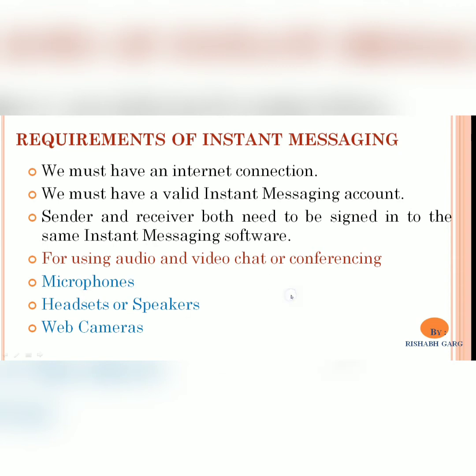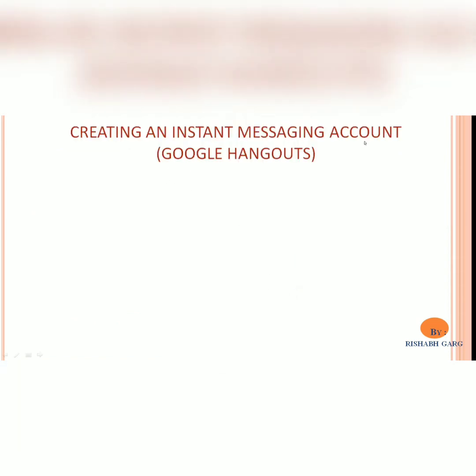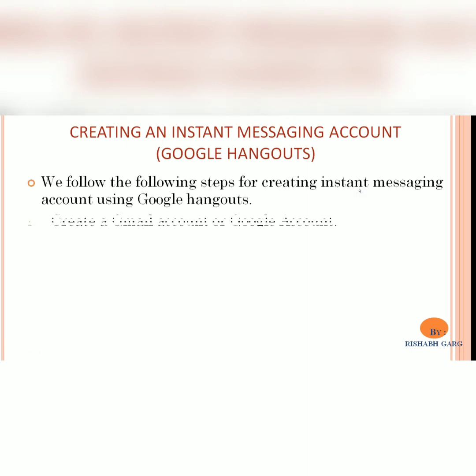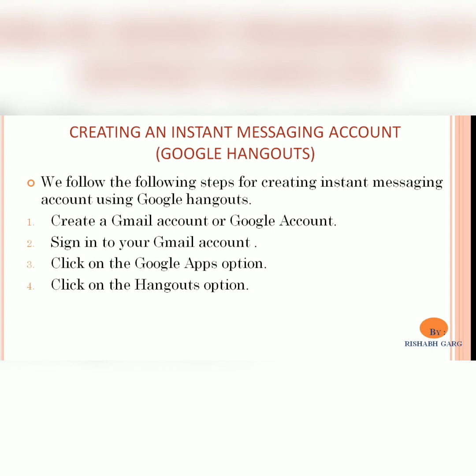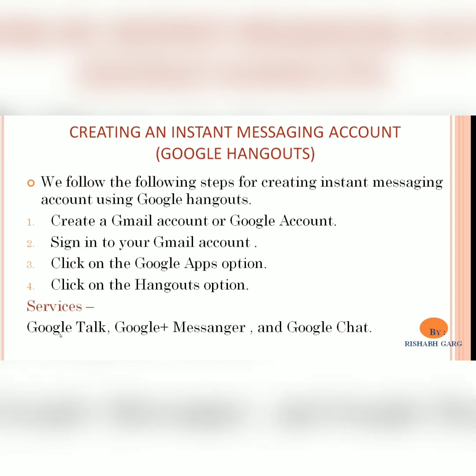Let's understand how we can create an instant messaging account using Google Hangouts. For creating an instant messaging account, we will use the following steps. First, create a Gmail account or Google account. Then sign in to your Gmail account. After that, click on the Google Apps option present on the top right corner. After that, click on the Hangouts option. After completing all these steps, you will be able to use the Google Hangouts services like Google Talk, Google Plus Messenger and Google Chat. I hope it's clear to all of you.